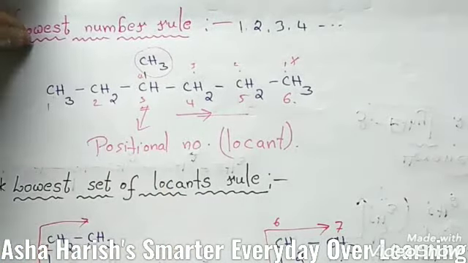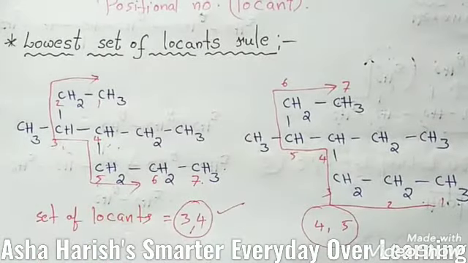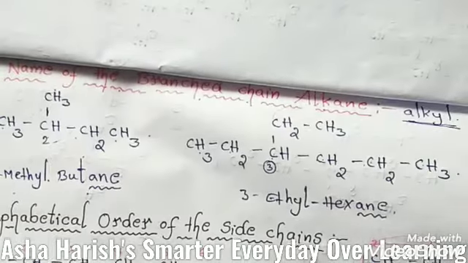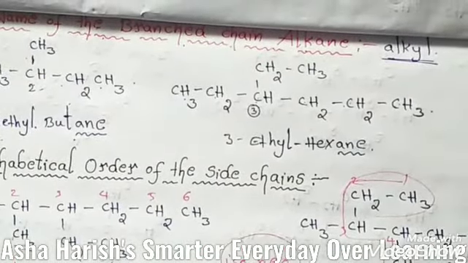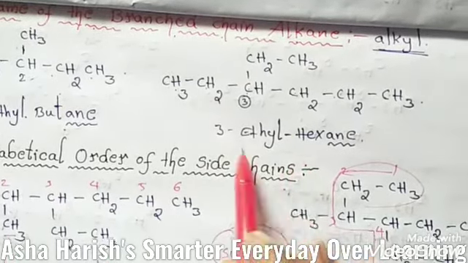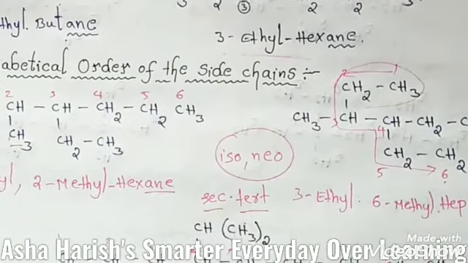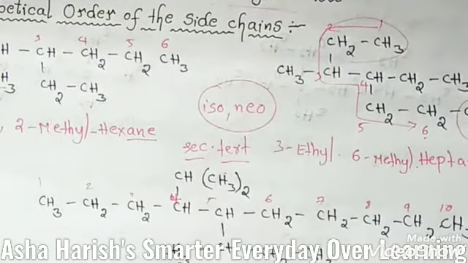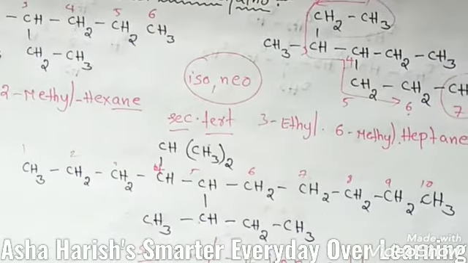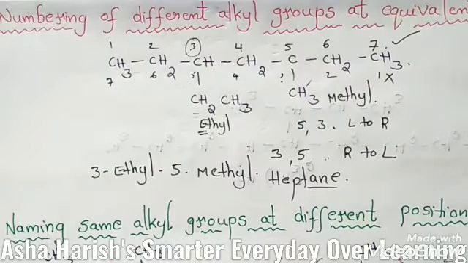In this, the lowest set of locants rule also I explained in this session, students. Right, and next one is number 4, name of the branched chain alkane, how we should give a name to this particular compound also I explained. And next one is alphabetical order of the side chains, if any side chains are present in that, how we can take care of that while giving the name of this compound also I explained.